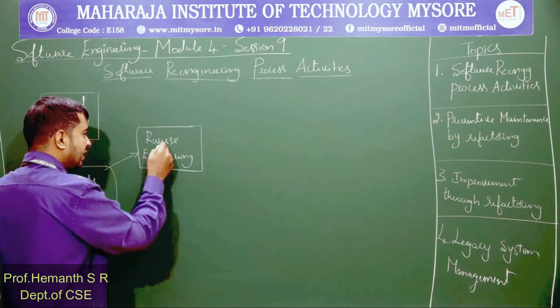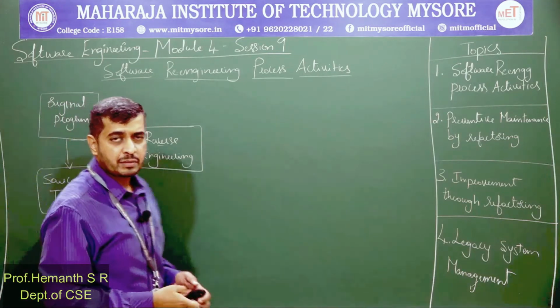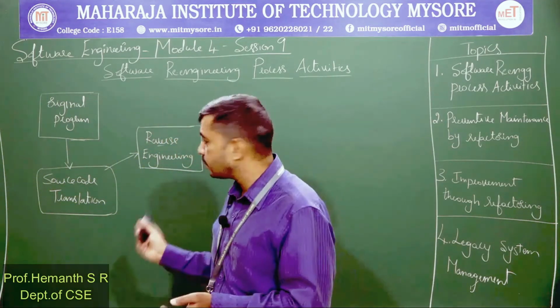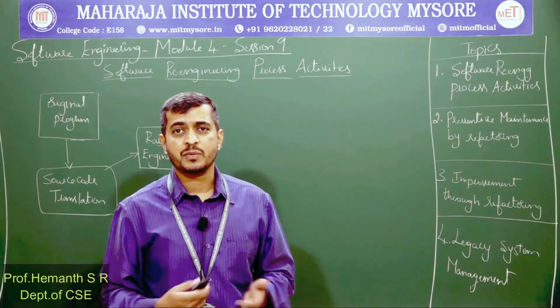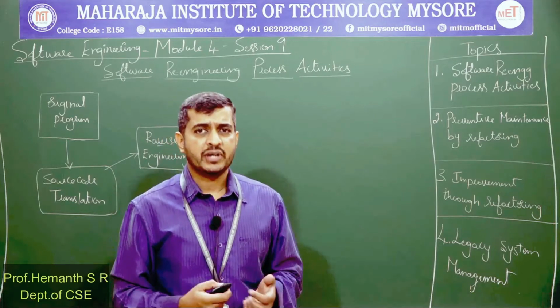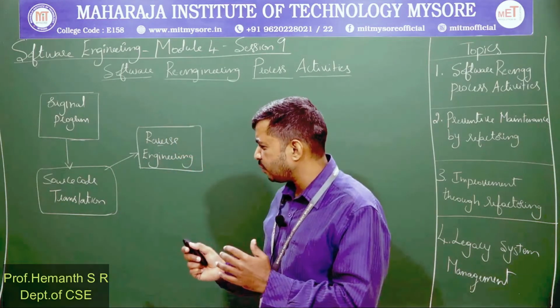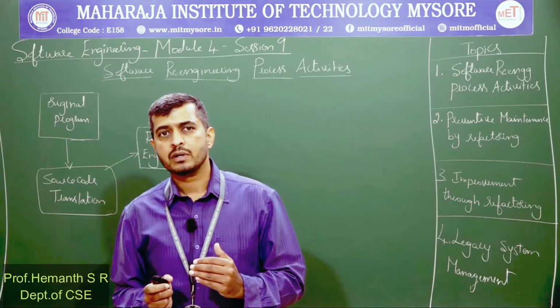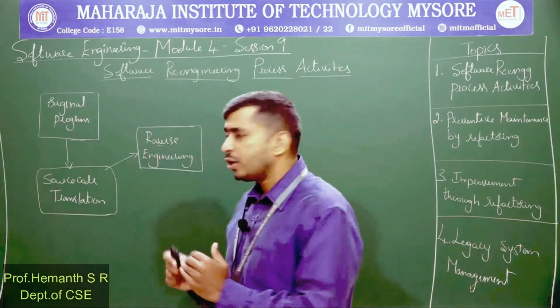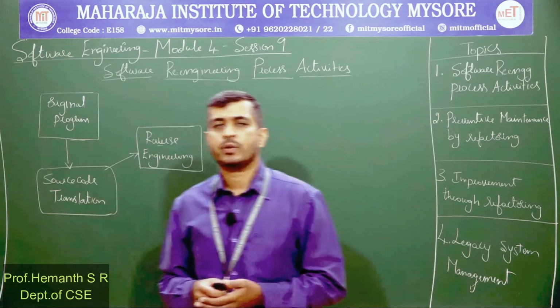As the name indicates, we get into the source code of the program. We analyze the program and try to extract information about what functions are there and what the source code is doing, and we create a documentation of the program.